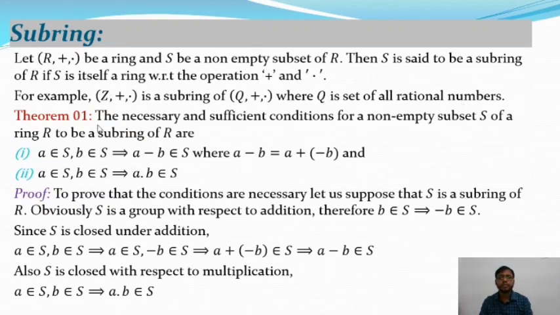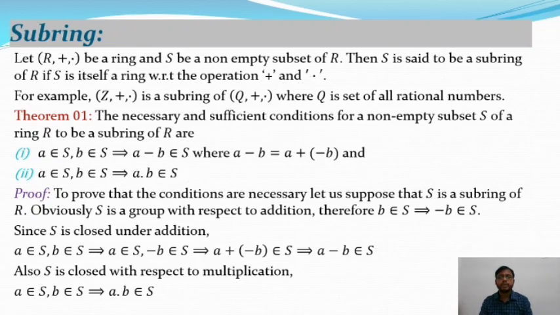So here is the first theorem. The necessary and sufficient condition for a non-empty subset capital S of a ring capital R to be a subring of R is that they satisfy: number 1, A belongs to S, B belongs to S implies A minus B belongs to S, where A minus B is equal to A plus minus B. And number 2, A belongs to S, B belongs to S implies A dot B belongs to S. This is the first theorem of subring.